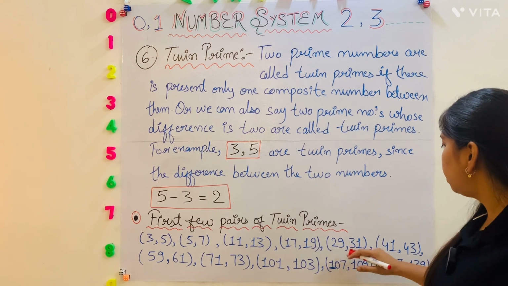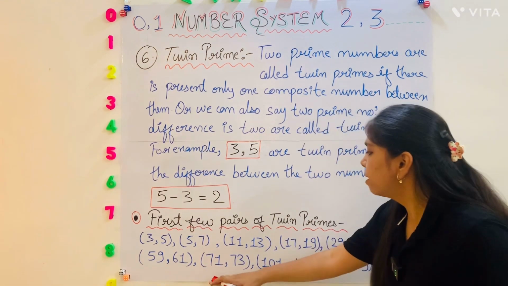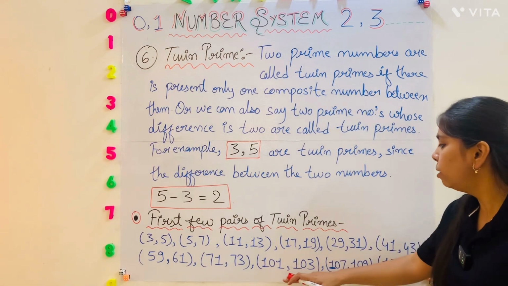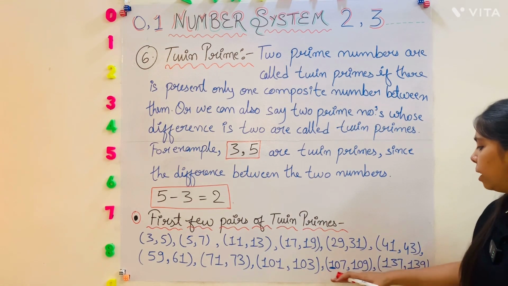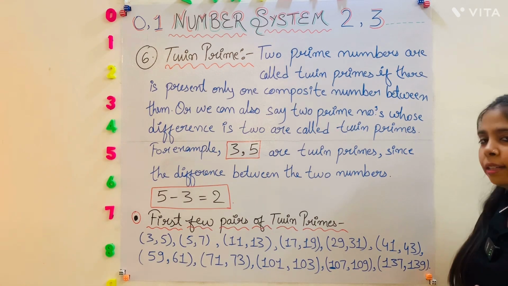Okay. So let's see the first few pairs of twin primes like 3 and 5, 5 and 7, 11 and 13, 17 and 19, 29 and 31, 41 and 43, 59 and 61, 71 and 73, 101 and 103, 107 and 109, and 137 and 139.